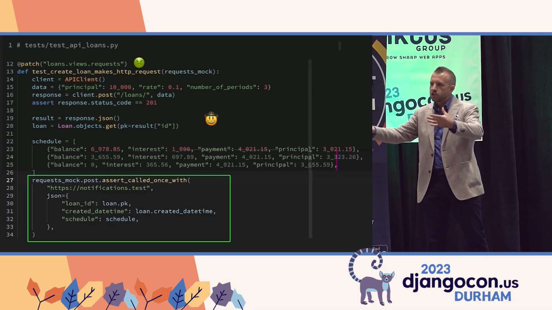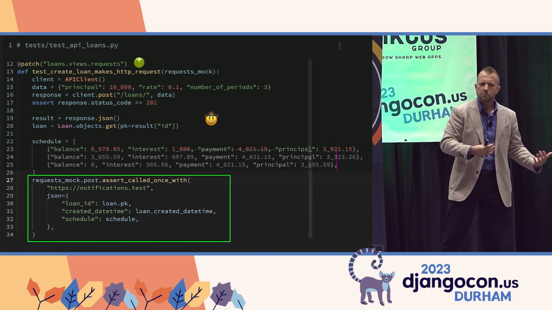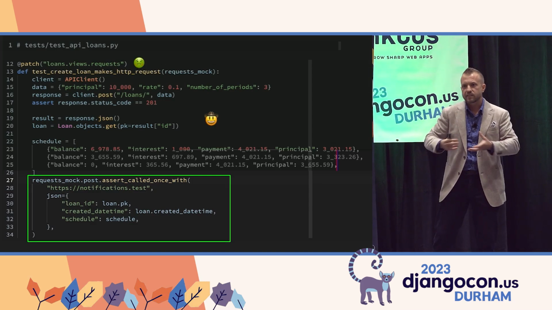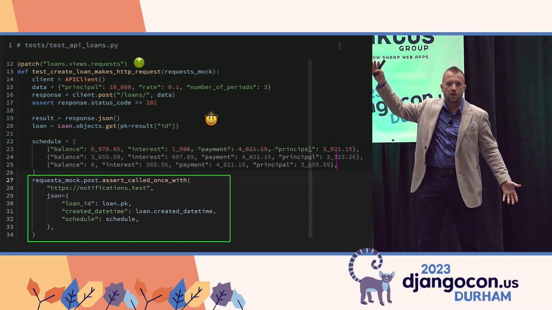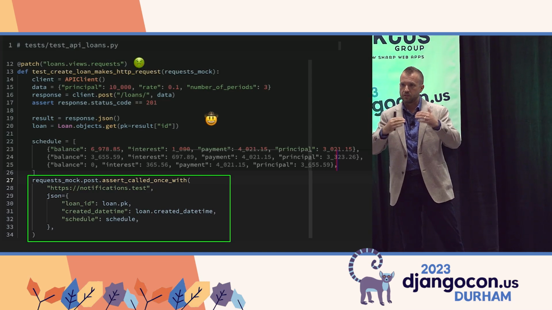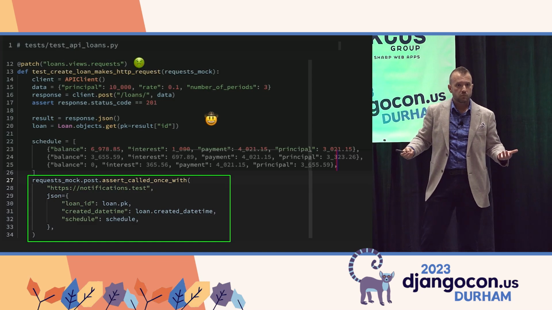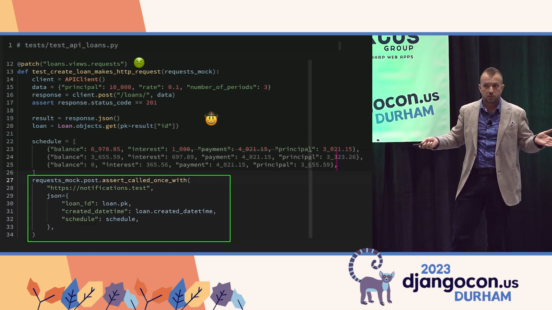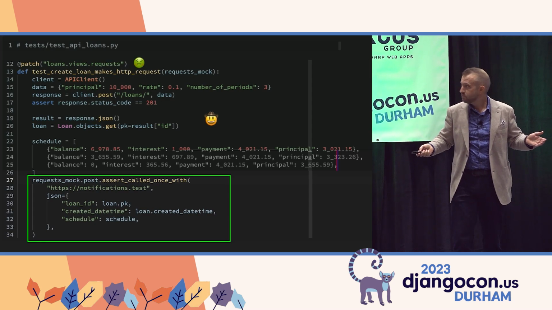Well, that's the location in which the request library was imported. So that eliminates the possibility of moving things around. Say your views.py got really big, as it often does, and you wanted to split it up into smaller modules, this test falls apart. The other issue is there's a production bug that's being hidden. I don't know if you can see it, but you will in a minute.